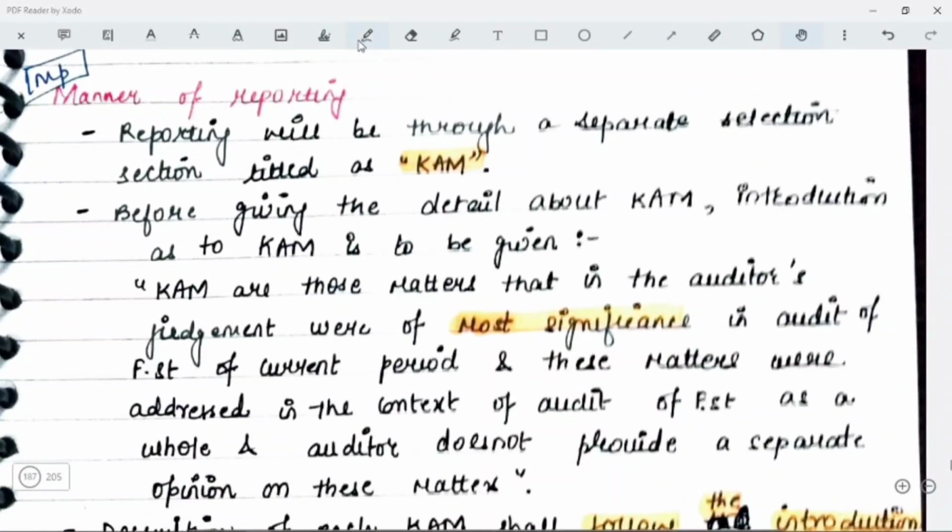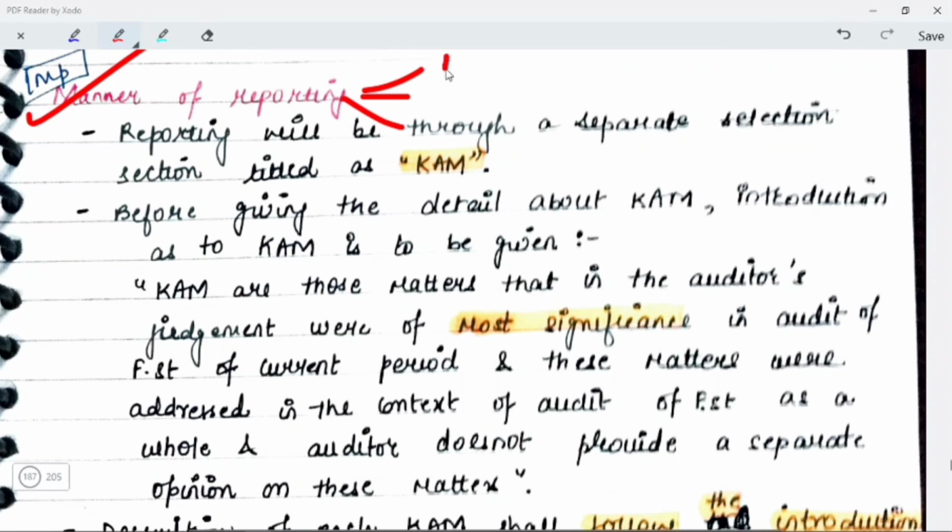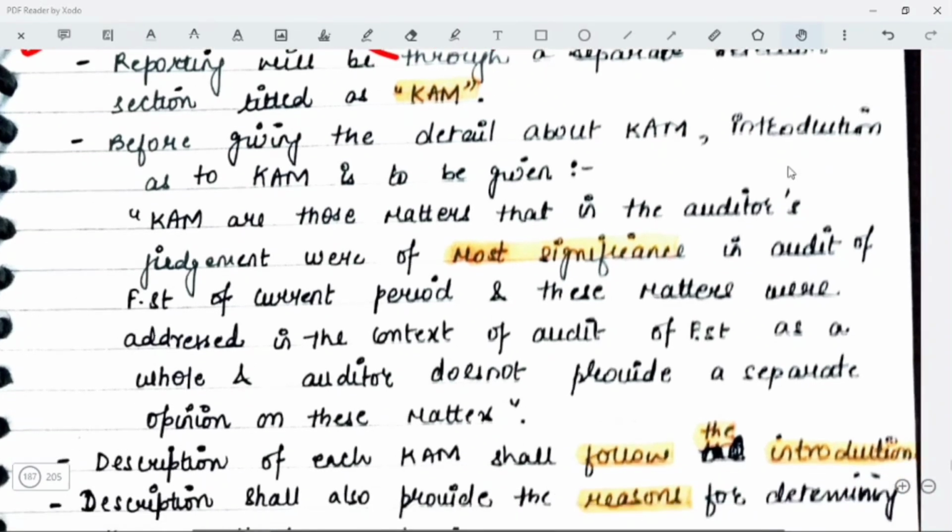Next, what is the manner of reporting? So for this, you need to remember 3 things. First of all, the introduction. Second, you have to describe the key audit matter. Third, the reasons for selection. All 3, just remember these 3 keywords: introduction, describe, reasons for selection. Let's talk about it in detail. Reporting will be through a separate section titled key audit matter.